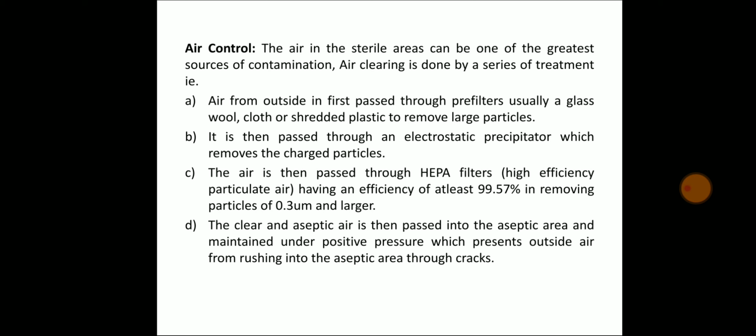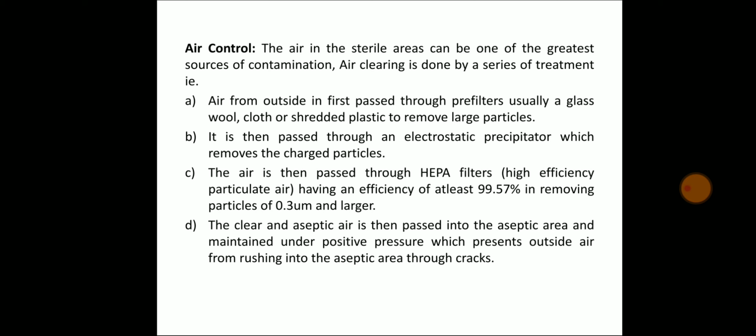C. The air is then passed through HEPA filters, high efficiency particulate air filters. What is the full form of HEPA? High Efficiency Particulate Air filters, having an efficiency of at least 99.97% in removing particles of 0.3 micrometers and larger.